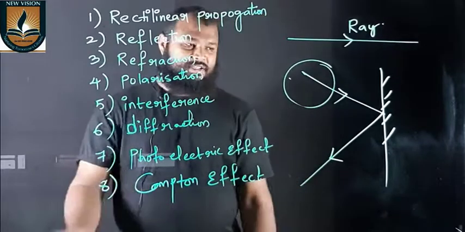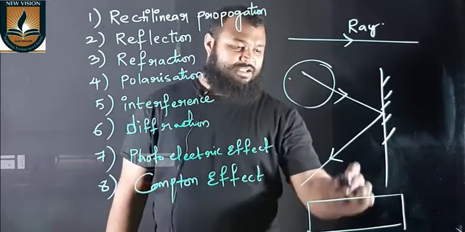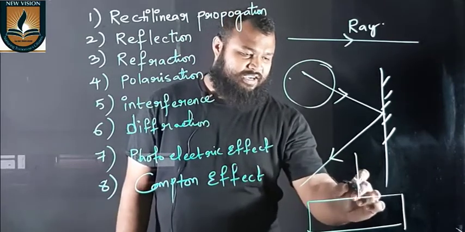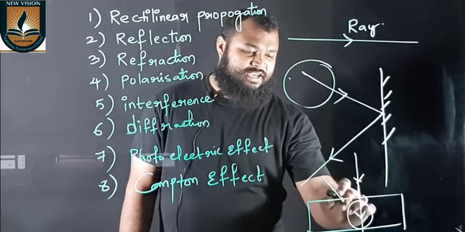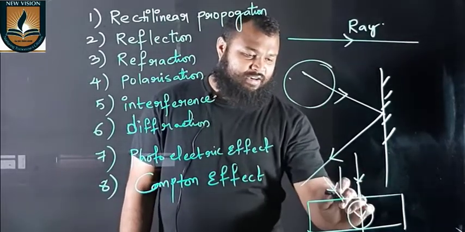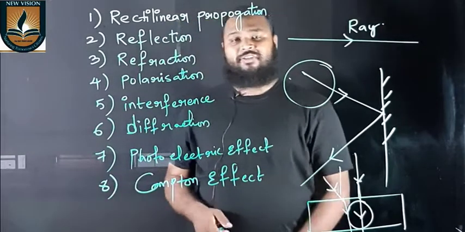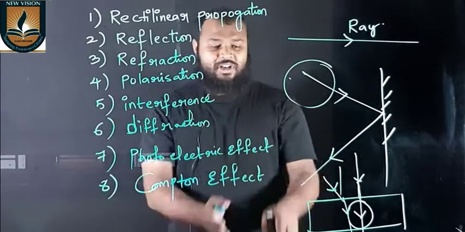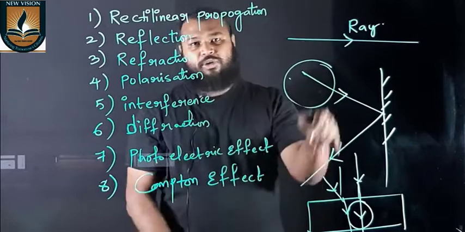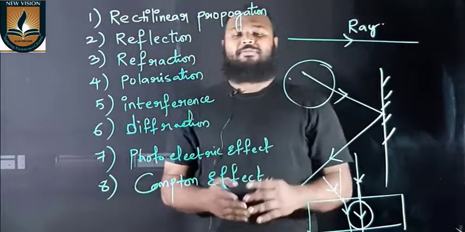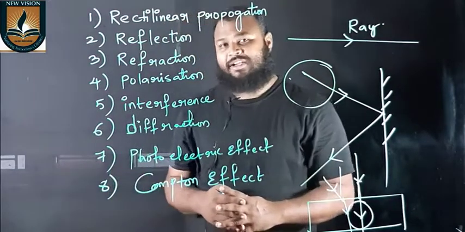And what is refraction? Suppose you take a transparent glass. When light is incident on that glass, it enters into the glass. So this is refraction. Or when it is incident at an angle, then also it enters inside the glass, and that is called refraction. So refraction is simply bending of light. Light bends when it travels from one medium to the other medium. So refraction is going of light into the other medium. Simply bending of light when it travels into the other medium is called refraction of light.